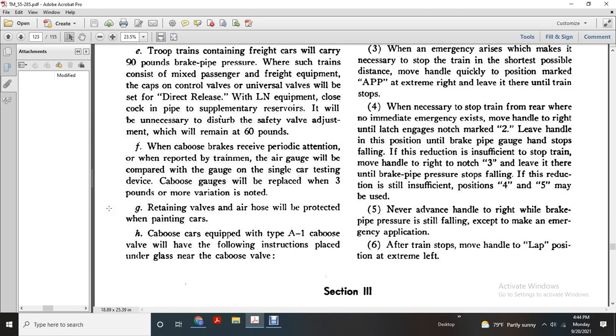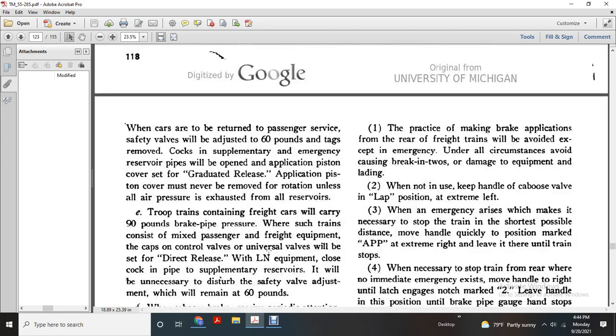Cars equipped with the A1 caboose valve will have the following instruction plate under the glass from the air. This is a caboose valve. 1. The practice make with the brake applicate for the rear of the freight of the train when they expect with the emergency for the under all circumstances of the braking and 2 for the damage for the equipment the lady with the U with the dome with the keep of the hand with the caboose with the valve with the lap position extreme left.